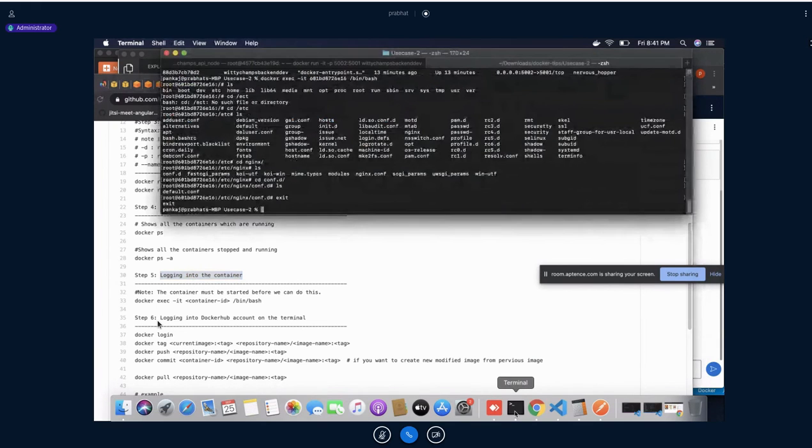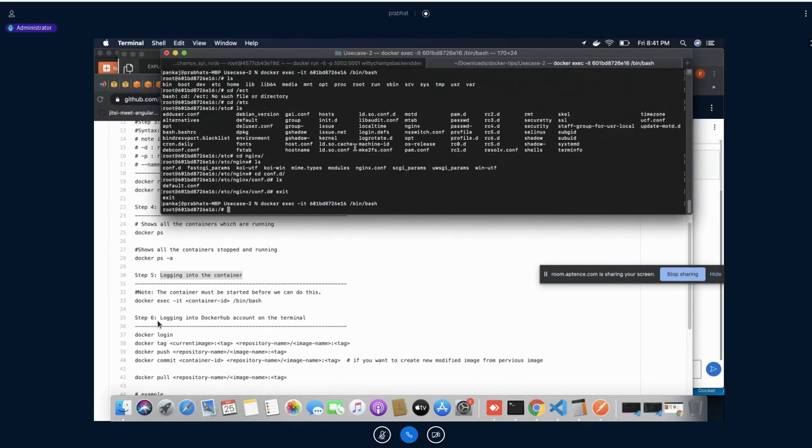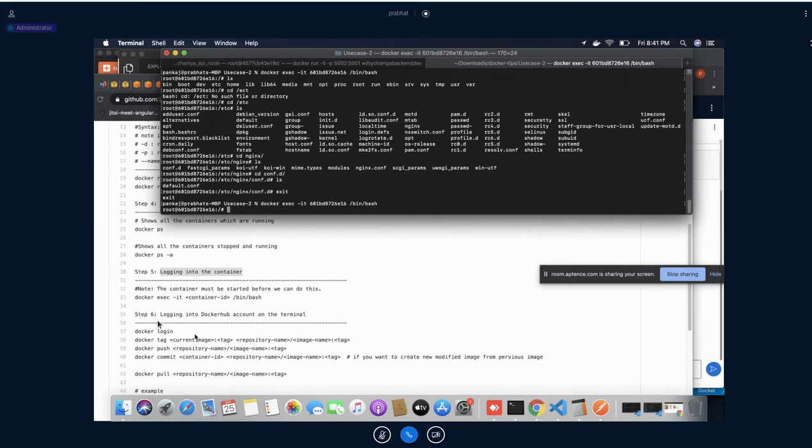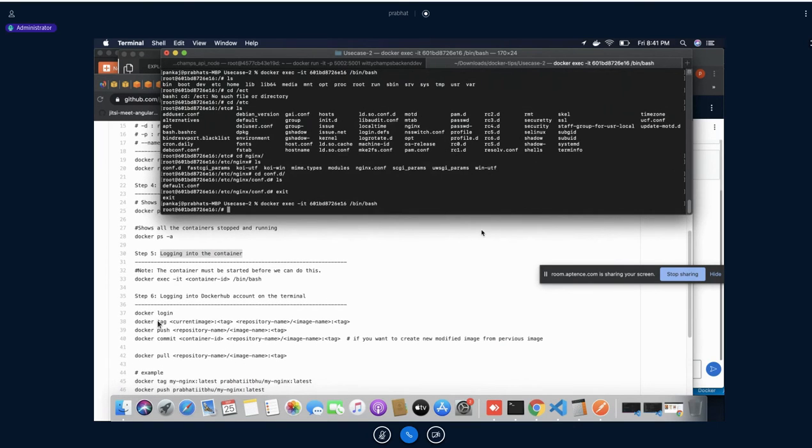This is what I did: docker exec -it container id, and after that /bin/bash. This is the way you can go inside your running Docker container. Now what do we have to do? Let's say exit.